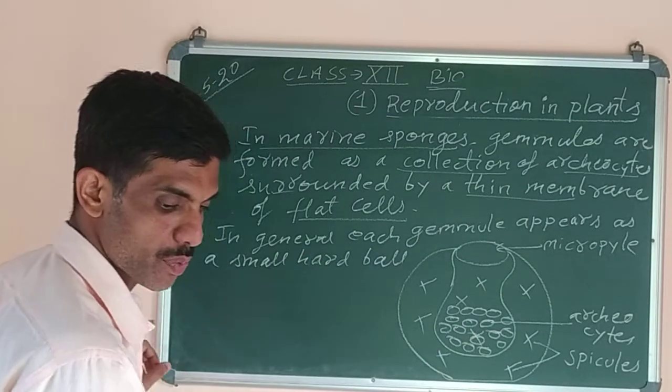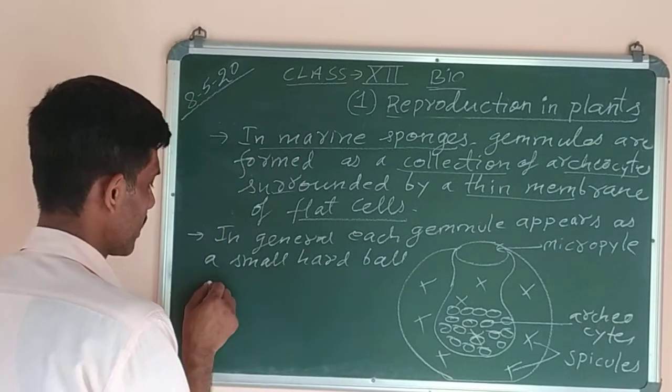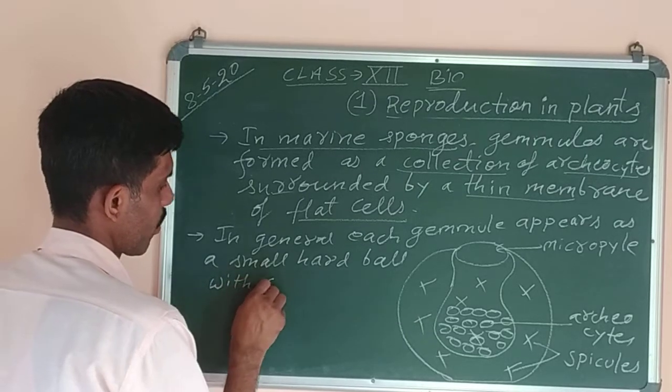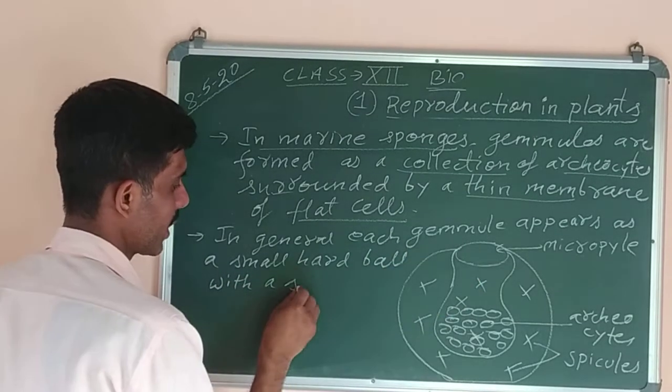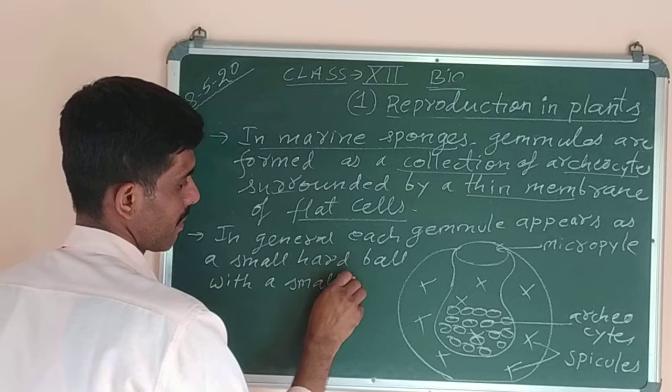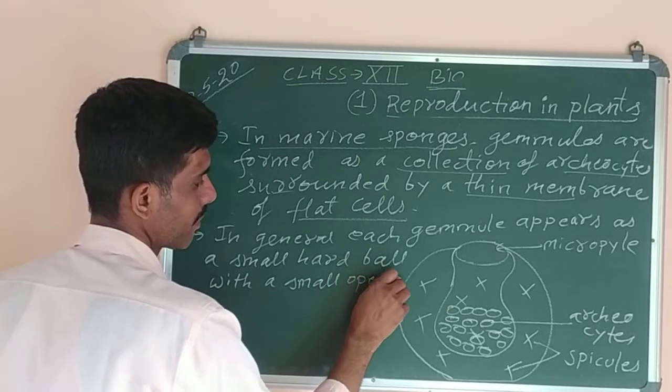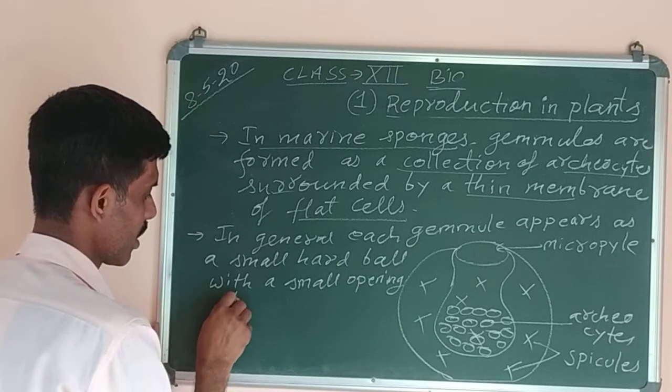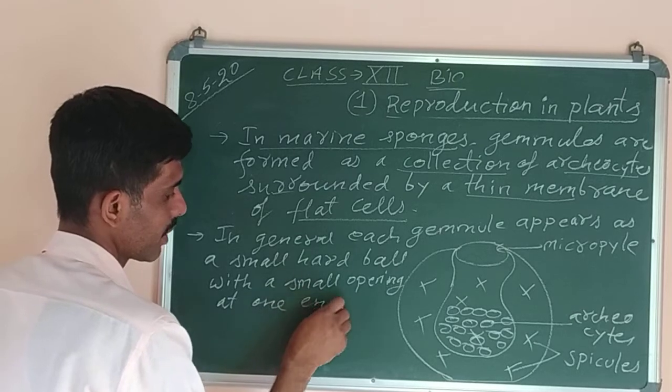So it has a small opening at one end. This is the opening.